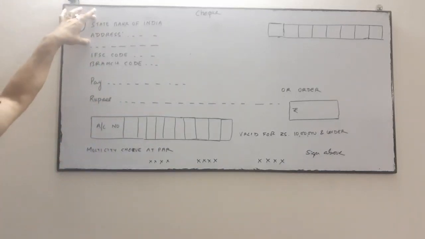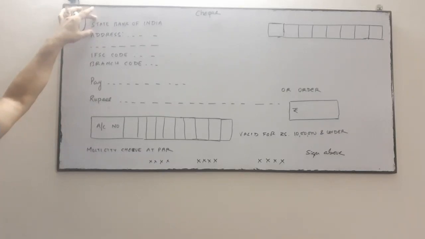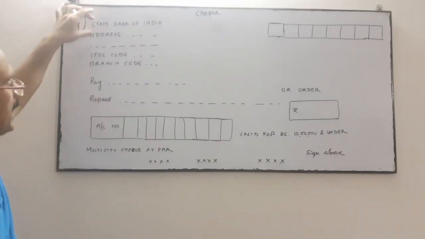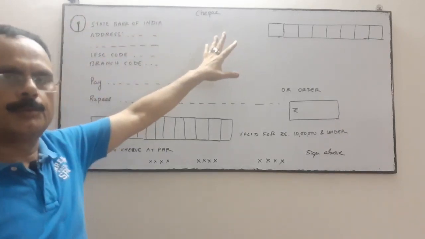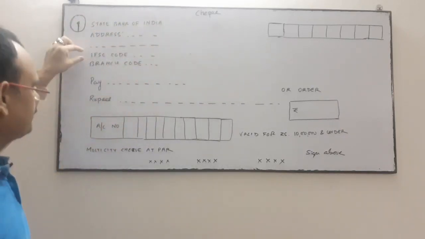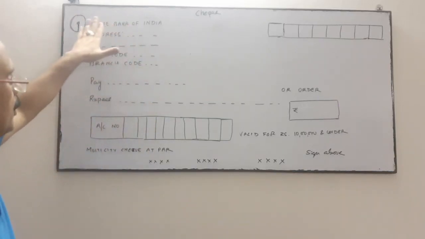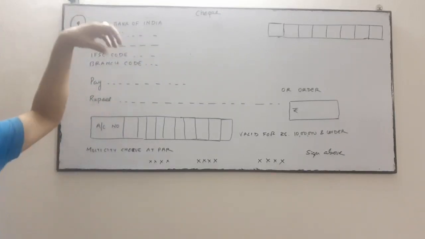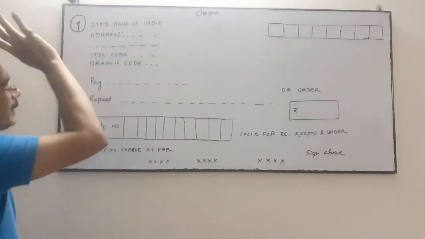Name of the bank. Suppose the bank name is State Bank of India or UCO Bank or ICICI, IDBI, whatever it may be. So the name and address of the bank will be here, or sometimes it may be at the center. No problem. IFSC code of the bank, branch code of the bank. All these details you will get about the bank, and the logo of the bank. SBI and UCO Bank have different logos, ICICI Bank has a different logo.